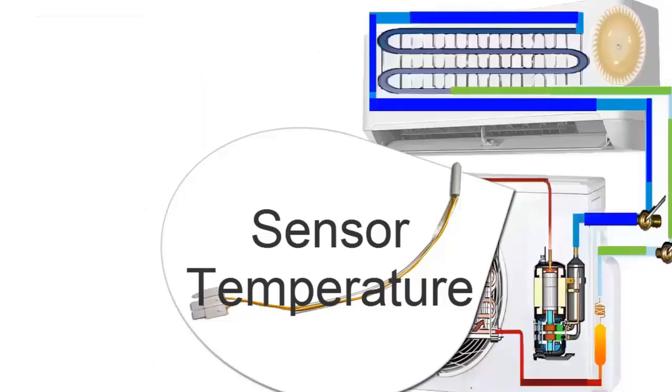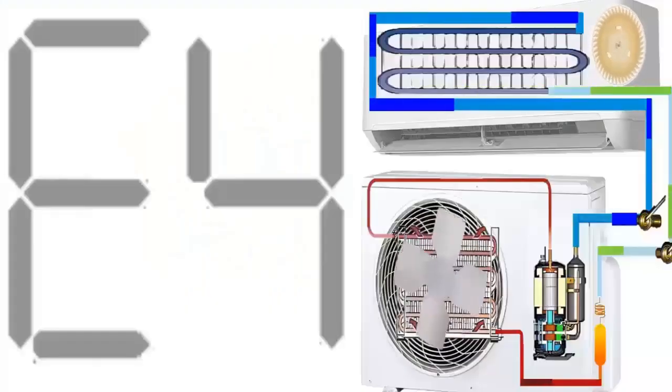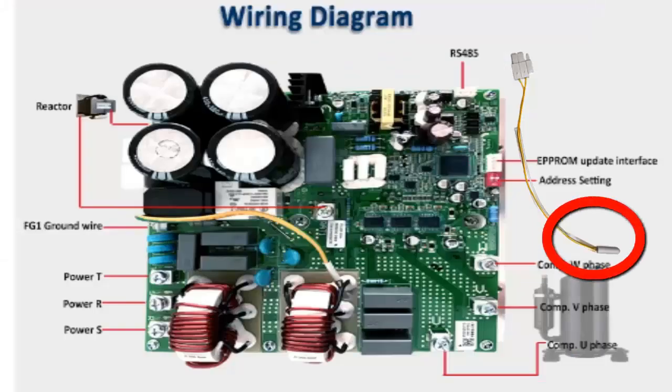To achieve this control, modern air conditioning systems are equipped with a temperature sensor located on the thinner pipe of the compressor, known as the compressor discharge thermistor. This thermistor's function is to inform the electronic control board, located in the outdoor unit, about the temperature value at this point.